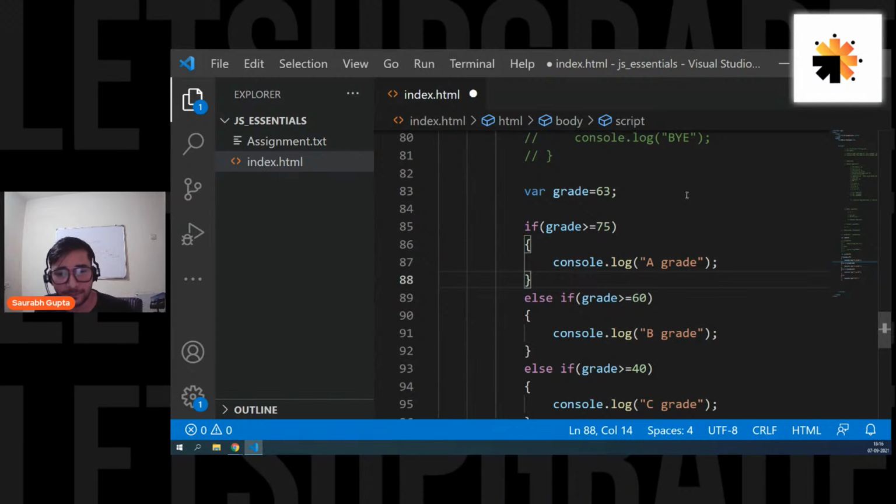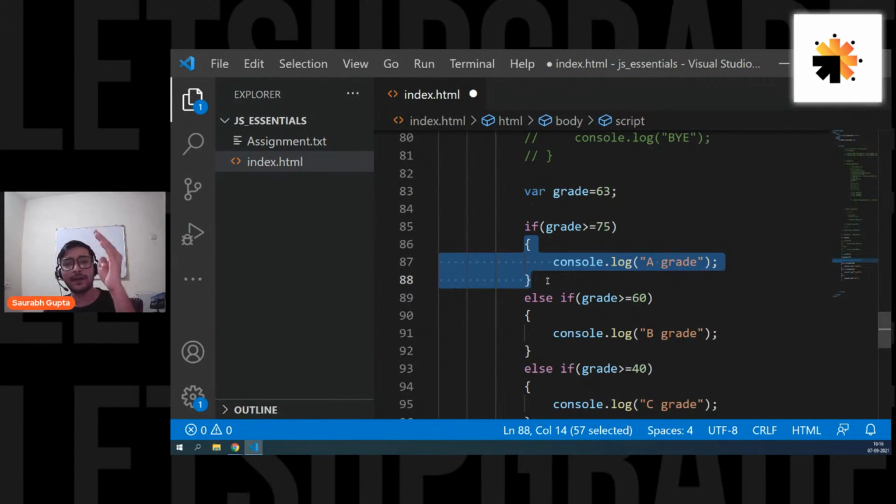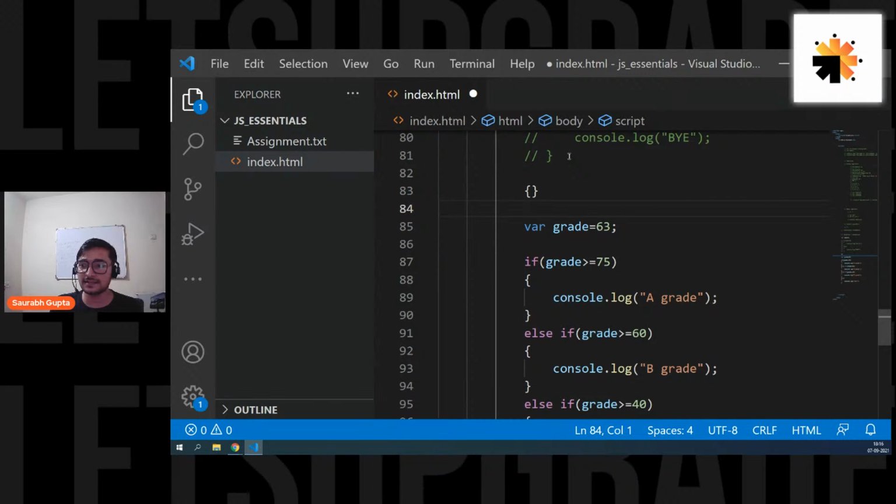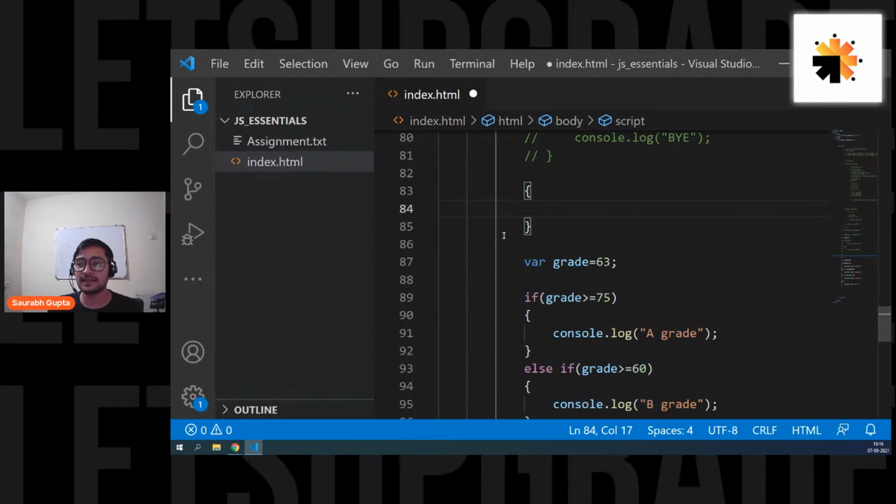Yes, Purnima. What is a block? A block is nothing but basically a block of code, like curly braces. Simple. So when you put curly braces, open it, close it, in between you write a block of code. You write some code, right? So that's considered as a block of code. Whenever you do this, this is considered as a block, like a section or something like that.